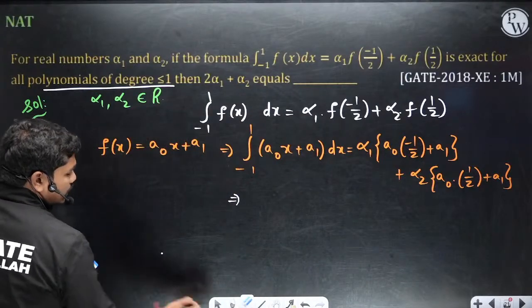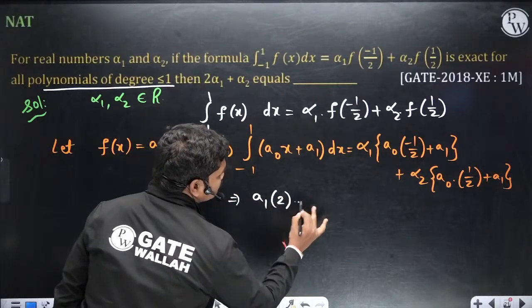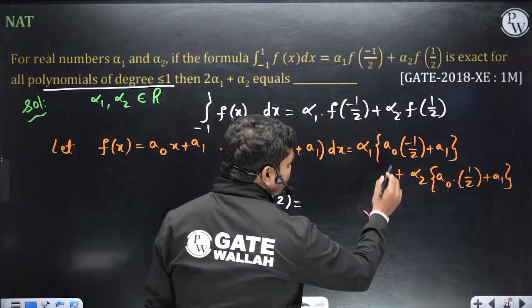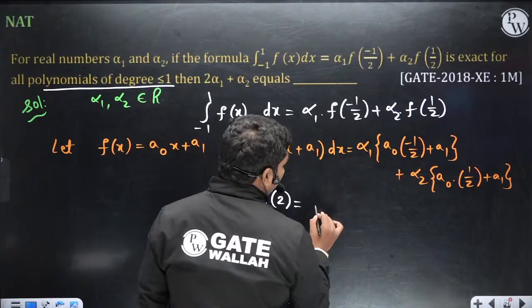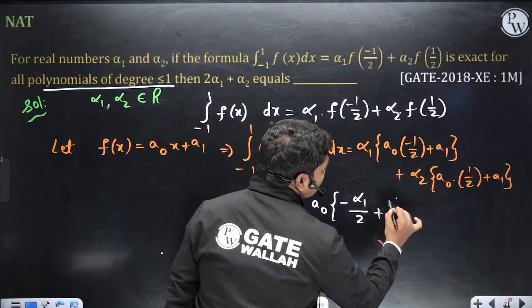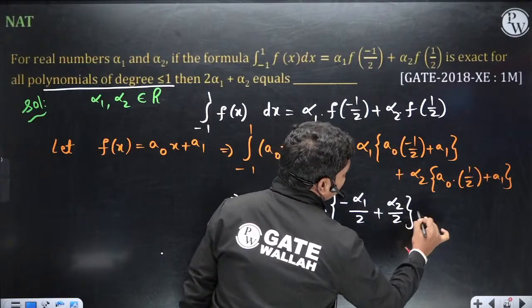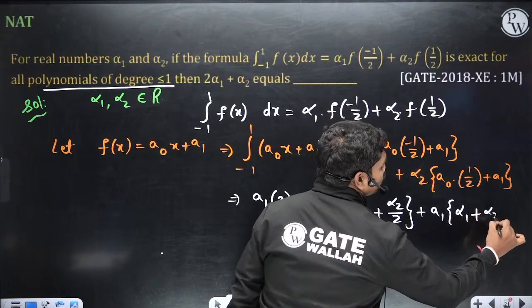So that means this integration value is nothing but a1 times 2, which is equal to alpha 1 a naught coefficient times minus alpha 1 by 2 plus alpha 2 by 2, plus a1 times alpha 1 plus alpha 2. Correct.